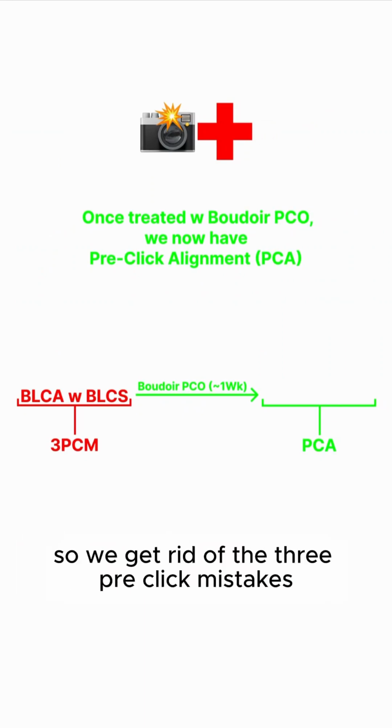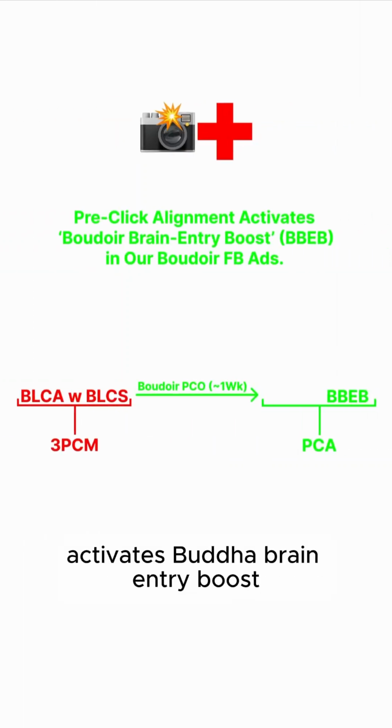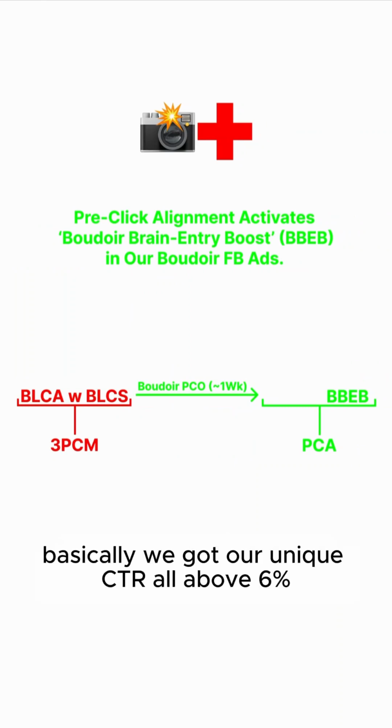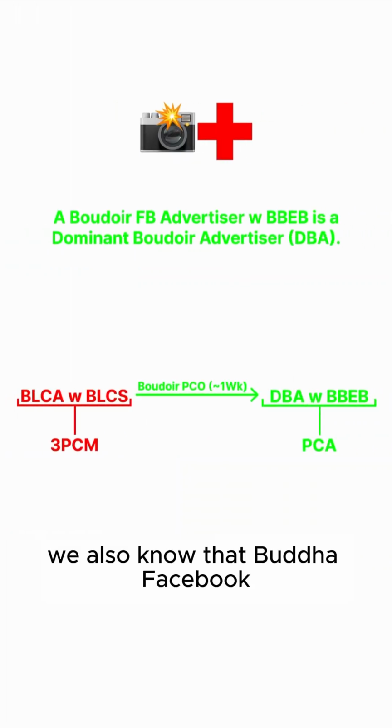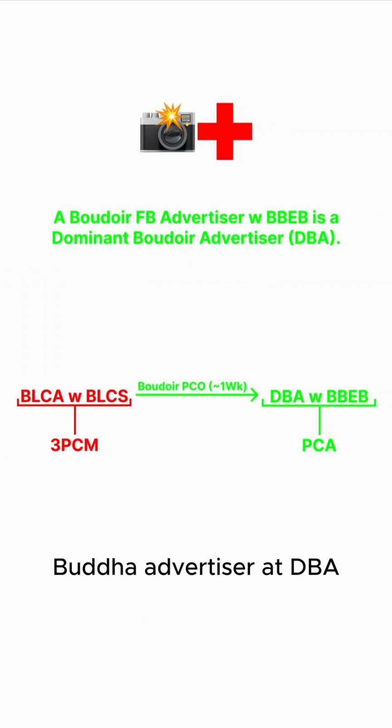So we get rid of the 3 pre-click mistakes. We achieve pre-click alignment. And pre-click alignment activates Boudoir brain entry boost in our Boudoir Facebook ads. Basically, we got our unique CTR above 6%. We also know that a Boudoir Facebook advertiser with Boudoir brain entry boost is a dominant Boudoir advertiser, a DBA. So this is our full universe.